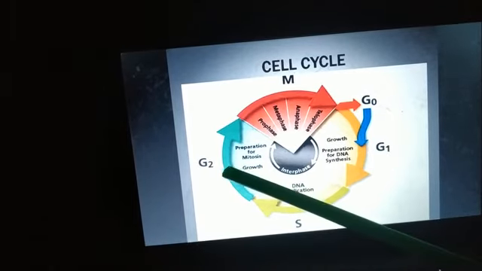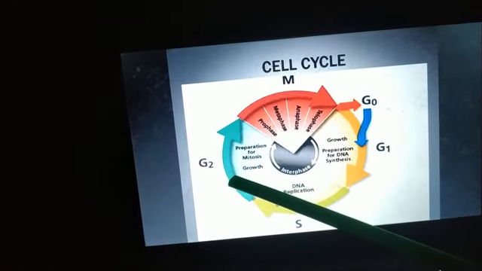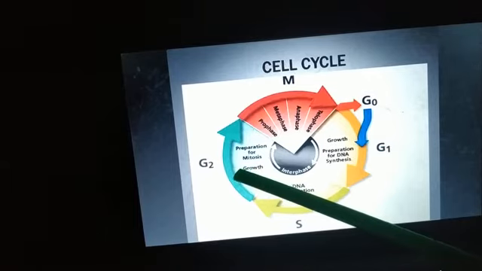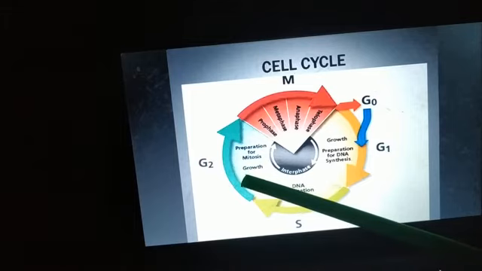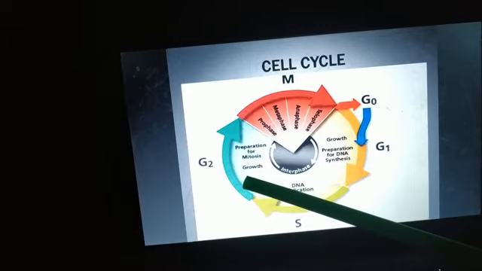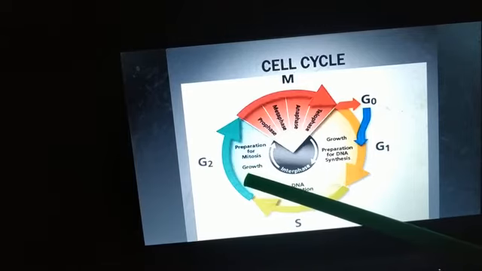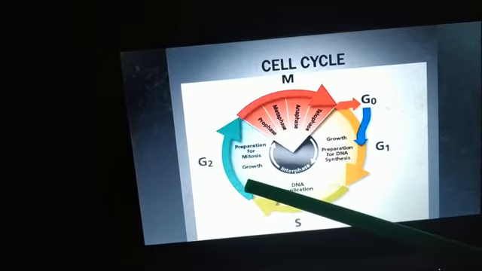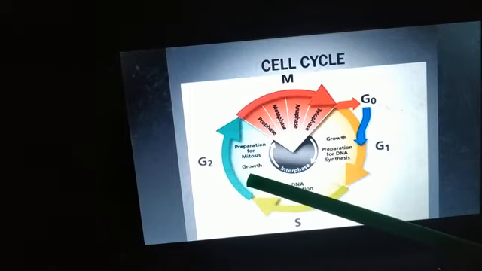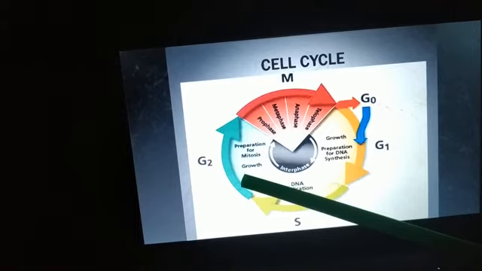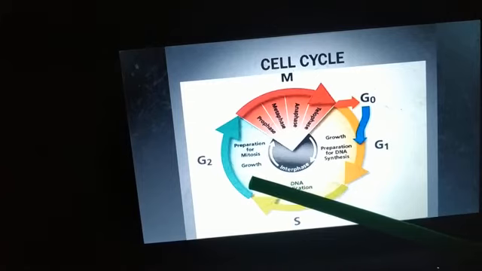Again, protein synthesis takes place in G2 phase, proteins which will be required for the formation of spindle fibers. We have seen that spindle fibers are formed during cell division. Then ATP synthesis takes place.